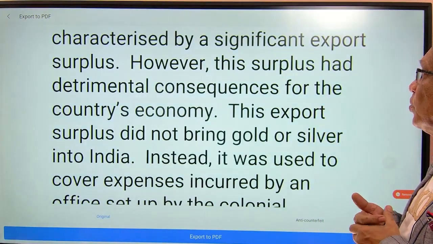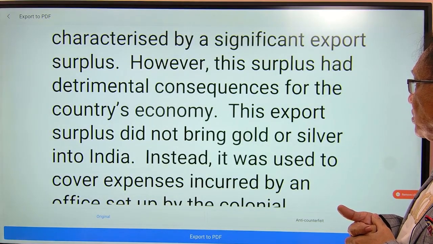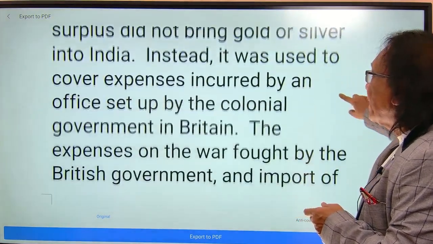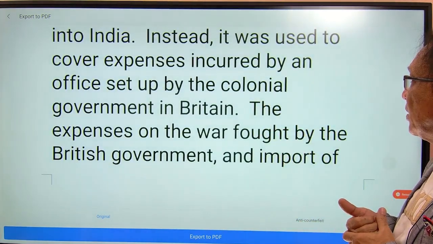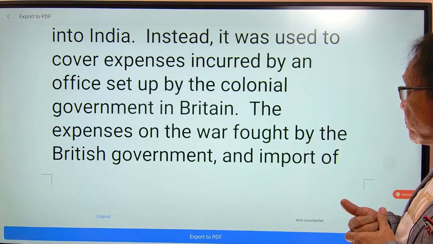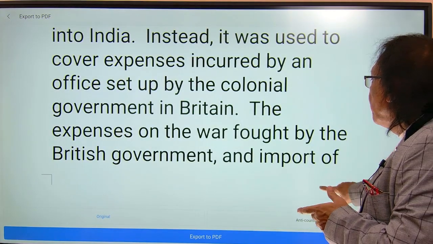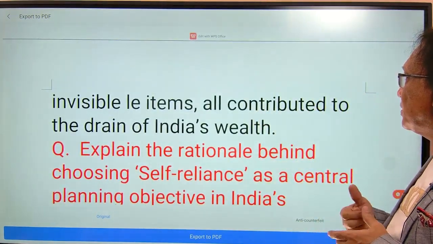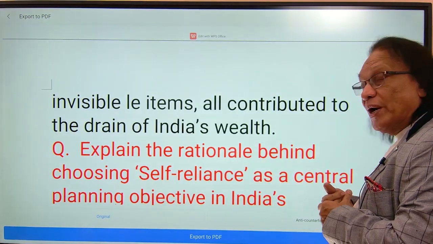So it had no positive impact on the country's economy. This export surplus did not bring gold or silver into India. Instead, it was used to cover expenses incurred by an office set up by the colonial government in Britain. The expenses on the war fought by the British government and the import of invisible items, invisible meaning services and all, contributed to the drain of India's wealth. So I hope you understood.